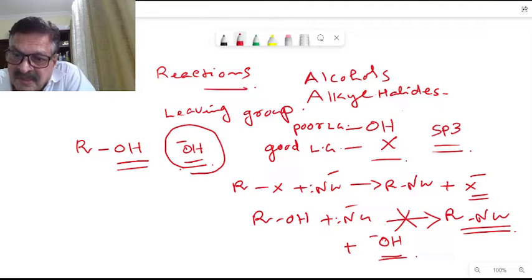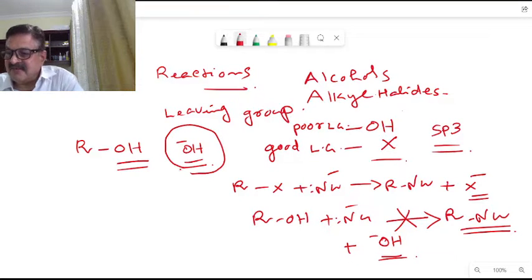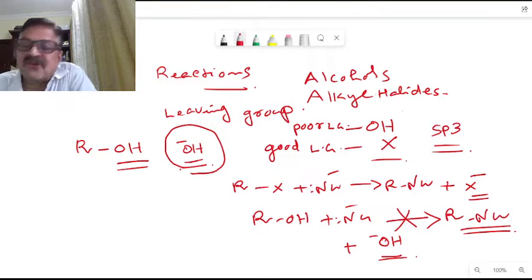So how is it possible? How can we do this? This can be done by reaction with an acid. Treatment of an alcohol with a strong acid, let us see what will happen. A strong acid like, say, H2SO4.